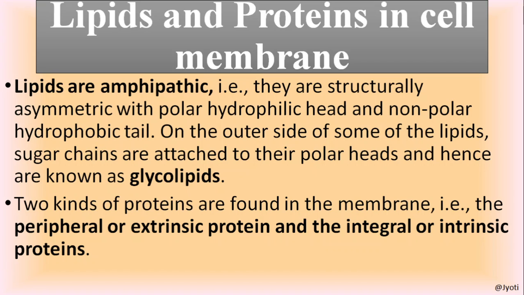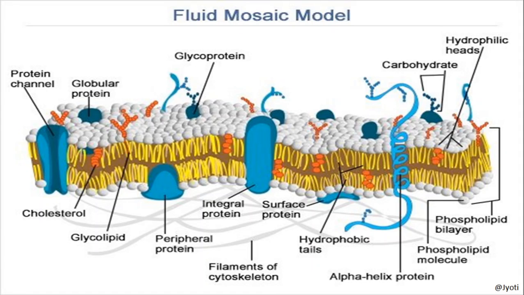So they have a hydrophilic polar head and a hydrophobic non-polar tail. This nature is called the amphipathic nature of the lipid. And on the outer side, some lipids have sugar chains attached to their polar heads, hence known as glycolipids. I have shown you in the picture. So this is a glycolipid attached to the polar head of the lipid.